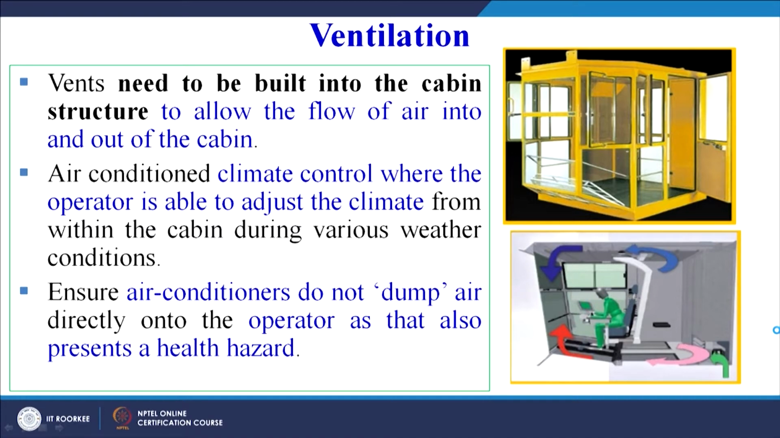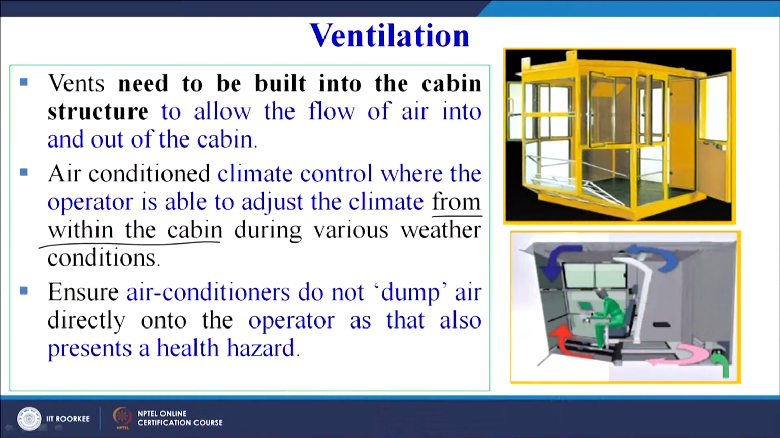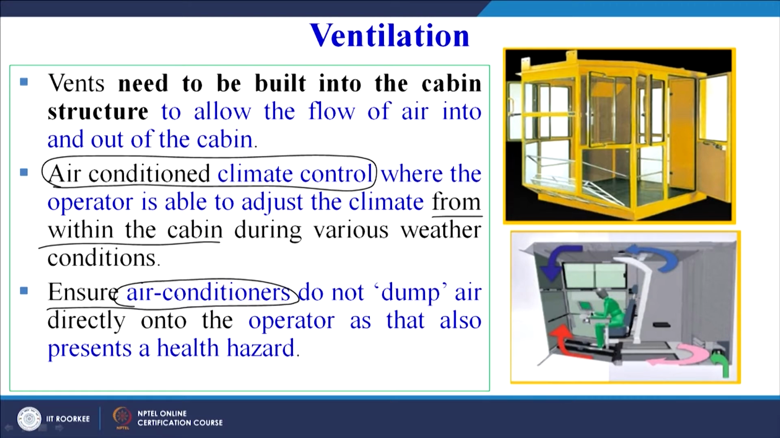Air conditioned climate control, where the operator is able to adjust the climate from within the cabin during various weather conditions. So that climate control can be given to the worker. He can control the temperature or the humidity levels inside the cabin. Ensure air conditioners do not dump air directly onto the operator, as that also presents a health hazard. So the selection of air conditioners is also very important. This blue arrow shows the circulation of the air.